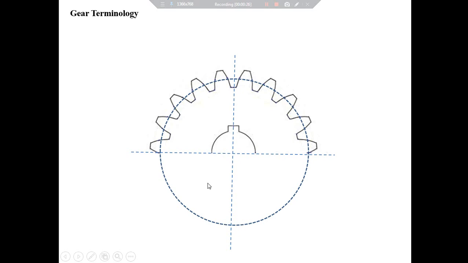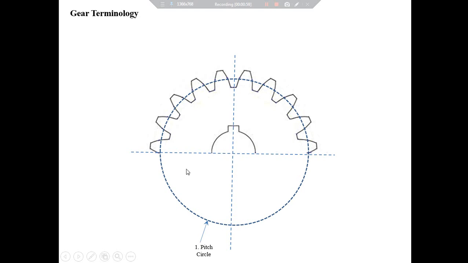If we roll this circle, it will give us the same motion as that of the actual gear. This circle will be called the pitch circle. So, an imaginary circle drawn on the face of the gear, which by pure rolling would give us the same motion as that of the actual gear, is called the pitch circle. Every gear will have its own pitch circle.